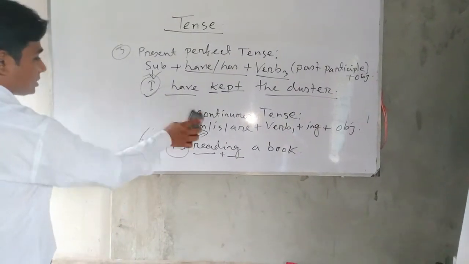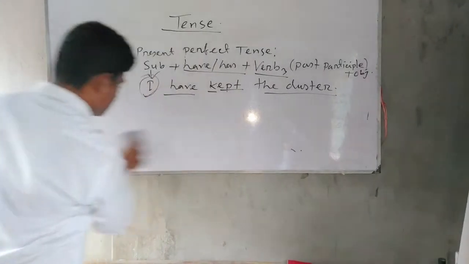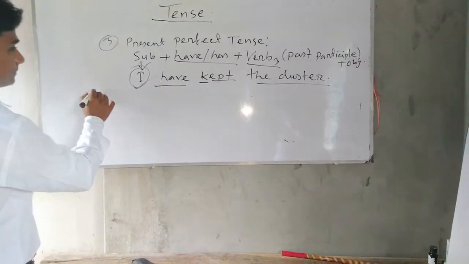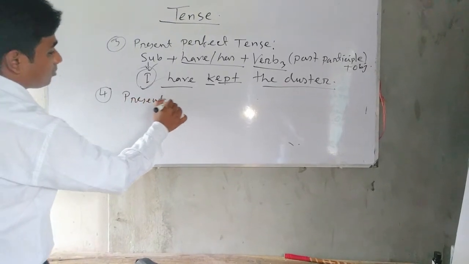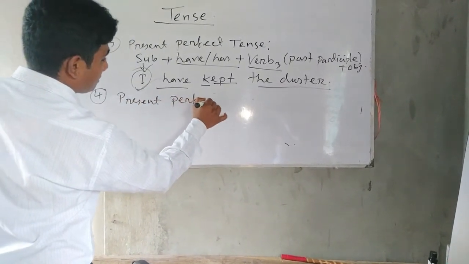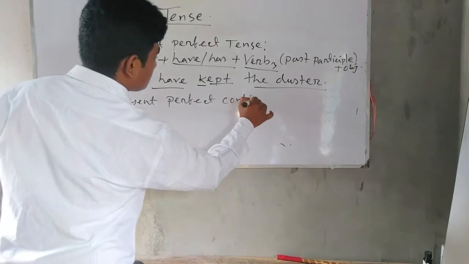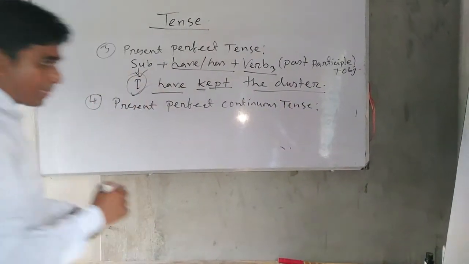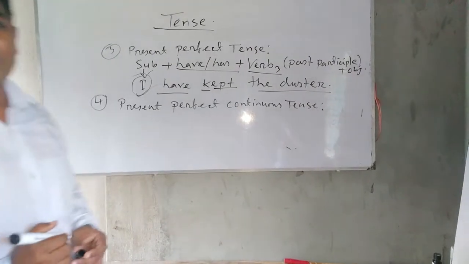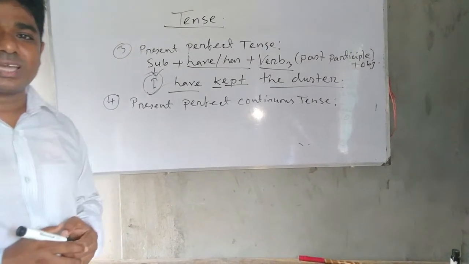And the last one is present perfect continuous tense. Present perfect continuous tense.